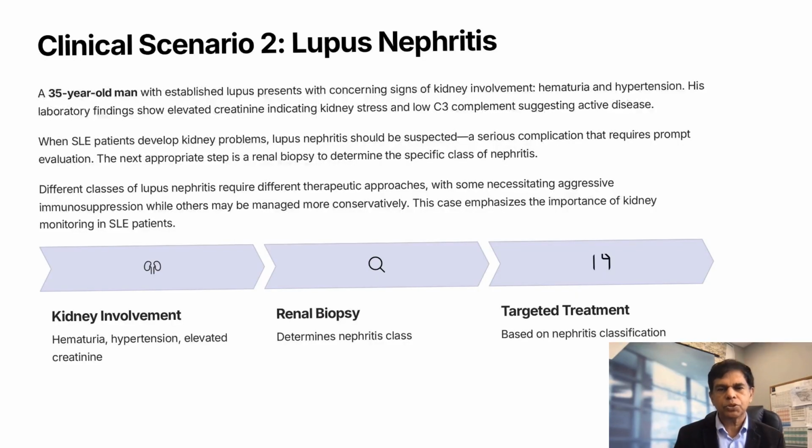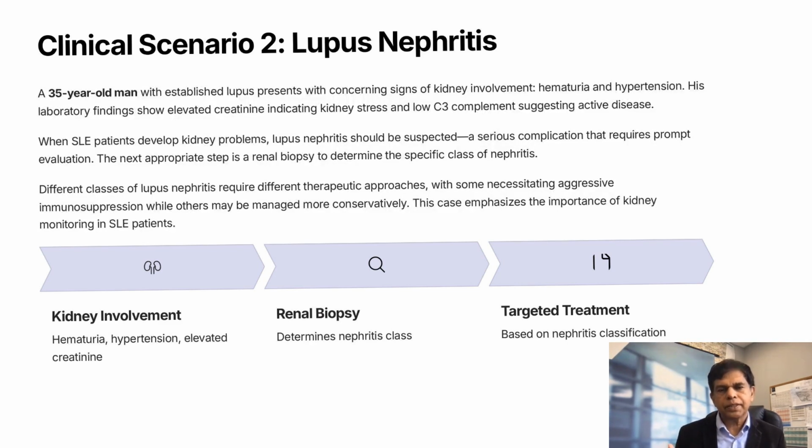Clinical scenario 2, lupus nephritis. A 35-year-old man with established lupus presents with concerning signs of kidney involvement, hematuria, and hypertension. His laboratory findings show elevated creatinine indicating kidney stress and low C3 complement suggesting active disease. When SLE patients develop kidney problems, lupus nephritis should be suspected, a serious complication that requires prompt evaluation.